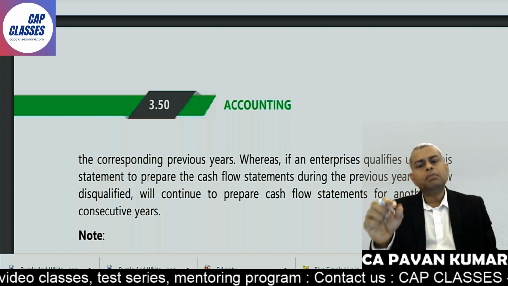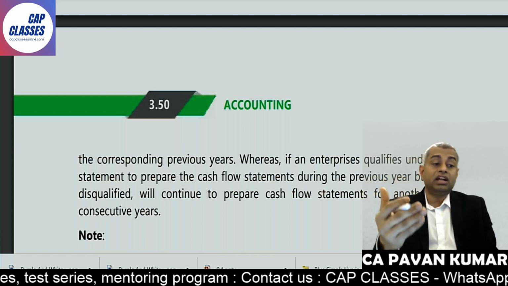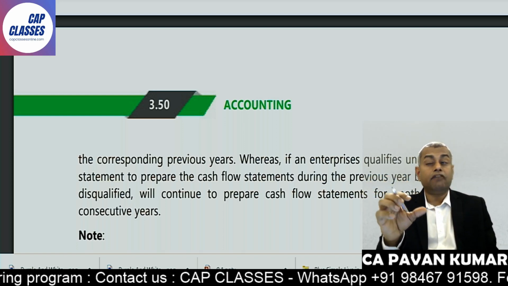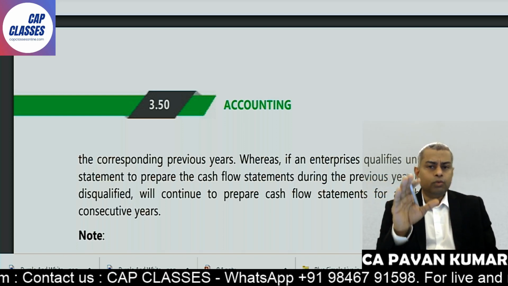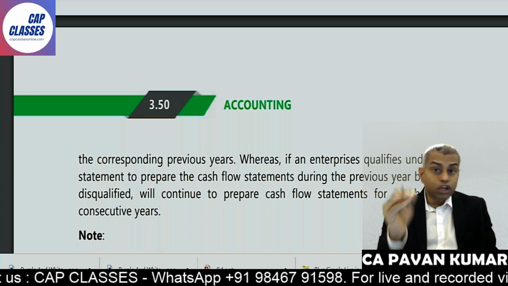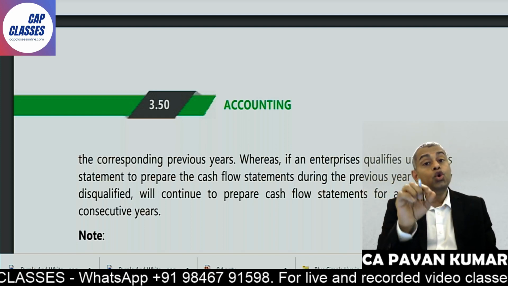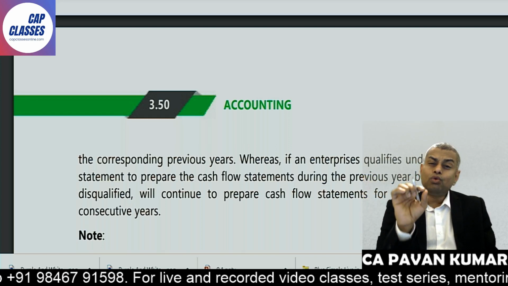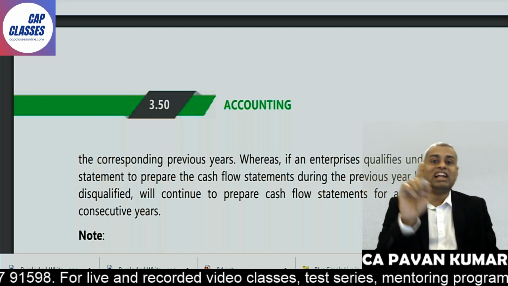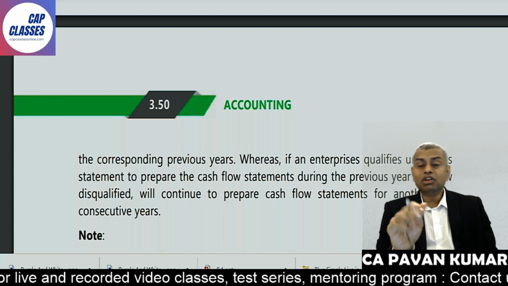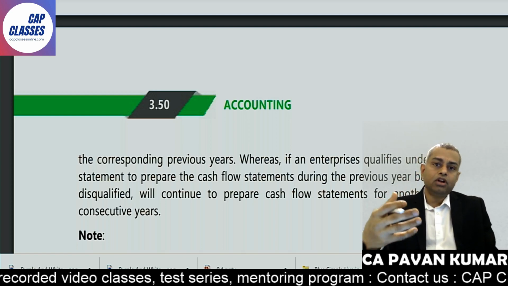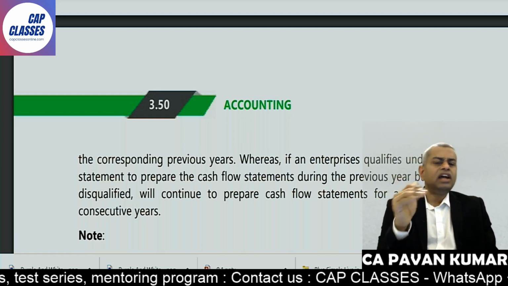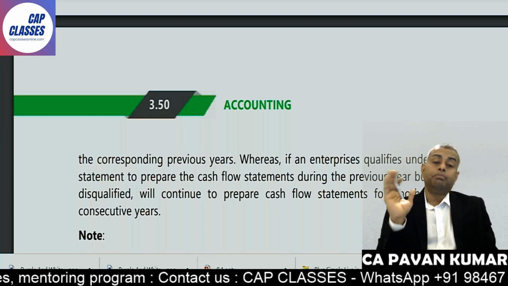The standard is over. But certain discussions, for academic interest and some interesting principles, like for example, in case of work in progress, how will we calculate net realizable value? Work in progress, you will not sell, no? Finished goods you will sell, so you know the estimated selling price, but you will not sell raw materials and work in progress. How do you calculate estimated realizable value? That is an interesting discussion. So like this, some principles will be there which, out of academic interest as a budding professional, you should know. Those things we'll see, and then we'll solve all the remaining problems also. Before that, shall we take a break?